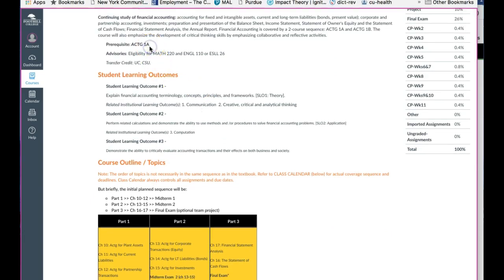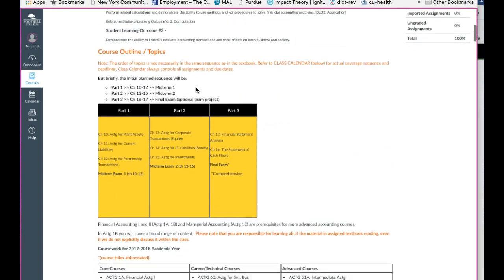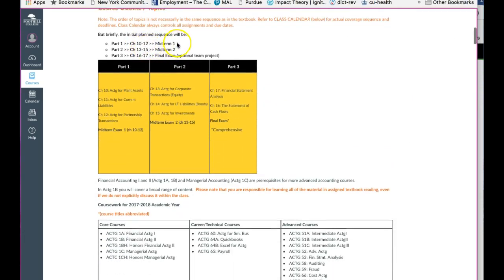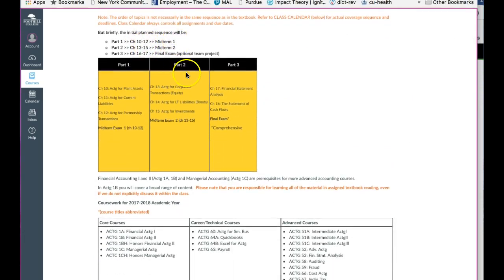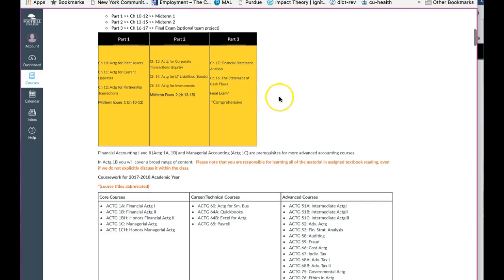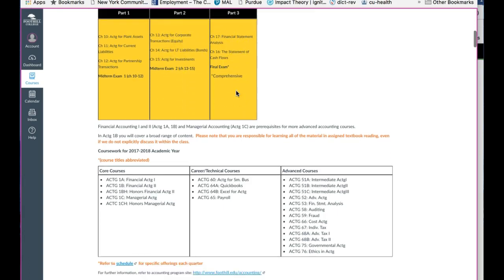You must have taken 1A at some point or some equivalent of that. Here are the learning outcomes. Here you see which chapters aligned with what exams. So there's 3 sections of the exams, chapters 10 through 12, then 13 through 15. This is the most challenging section of the class, keep that in mind. And then the last section here.